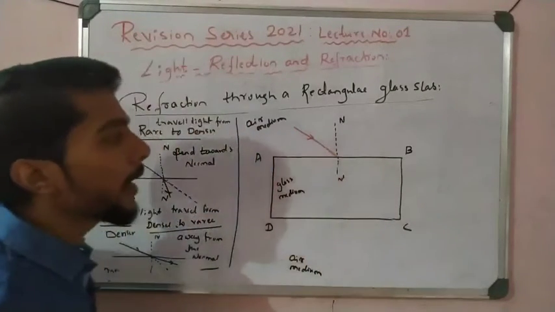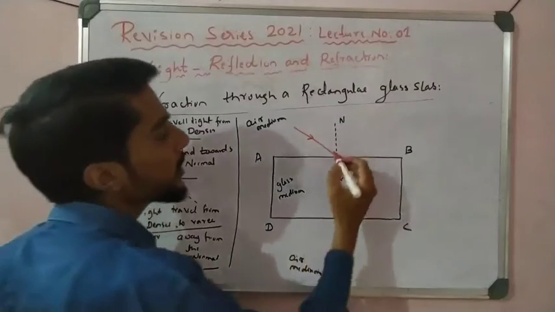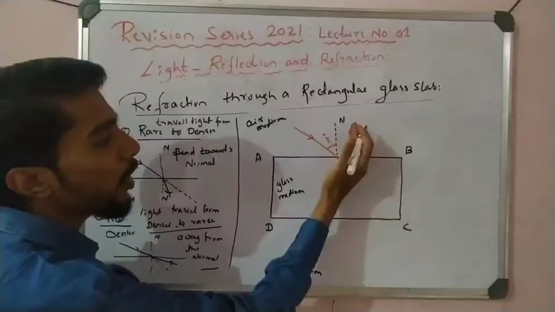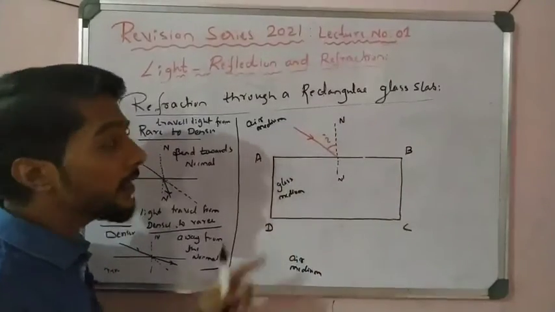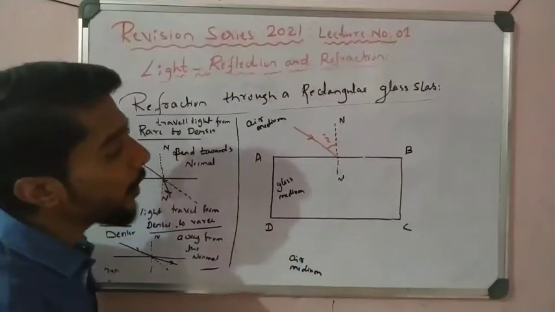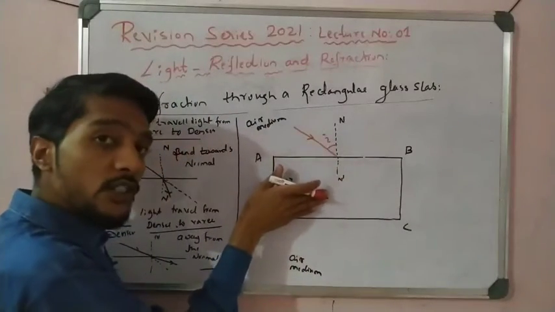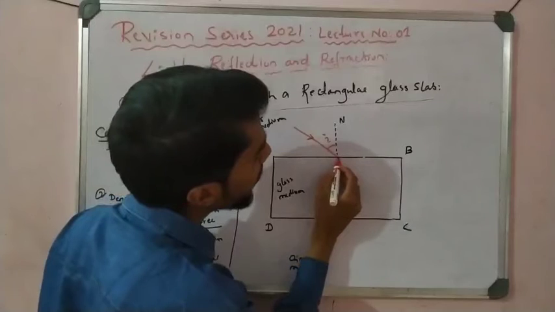This is the light incident. So now this is angle I, right? This is angle I because the angle between the normal and the incident ray is the angle of incidence. Now, if there is no change, if both mediums are the same, what happens? The light can travel in this direction only.